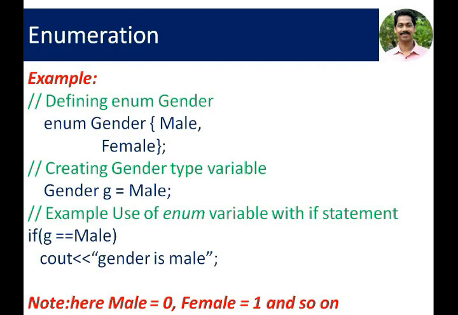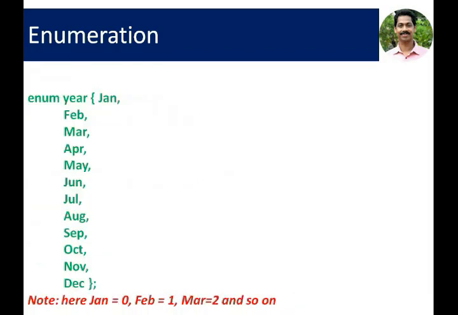The first element inside the enumerated data type gets a value 0. The next element gets 1. The third element gets 2 and so on. We can see one more example here.